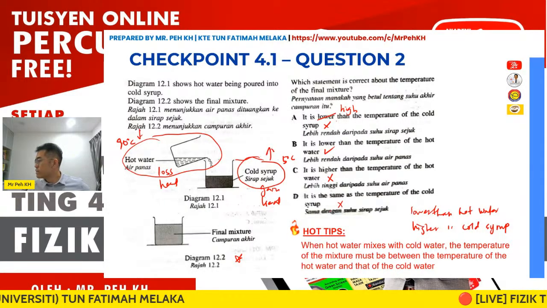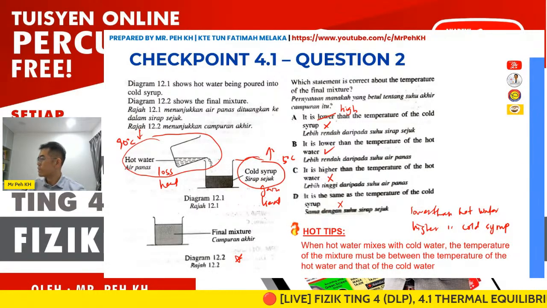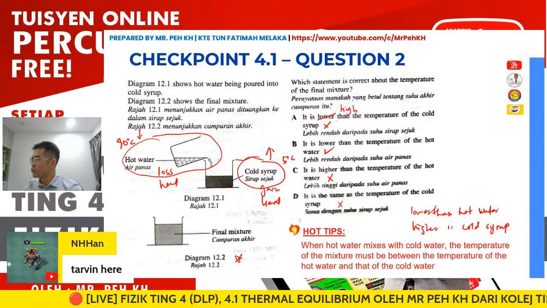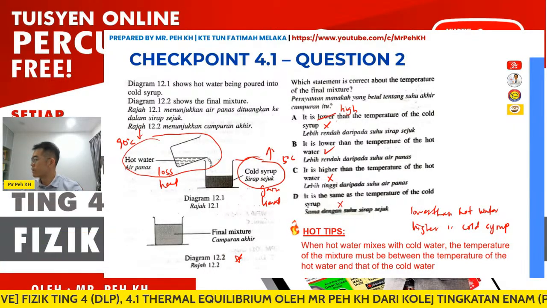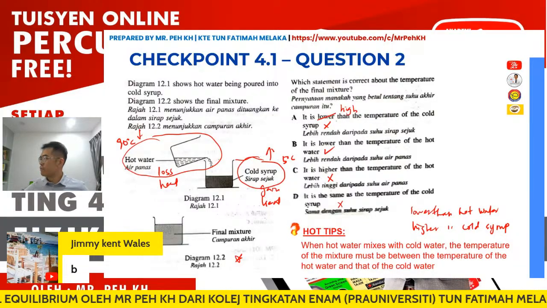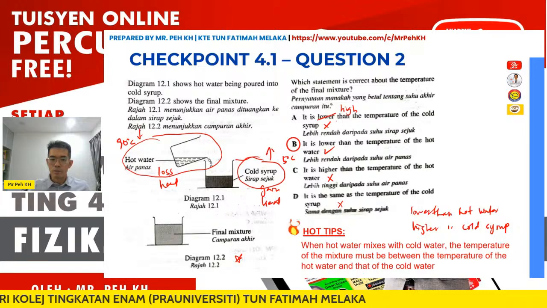Yes, this is V. Hello. Oh, HN Han is known as Darwin, is it? Okay, hi Darwin. So Jimmy gave B. Yes, the answer should be B. It's between hot and cold syrup.